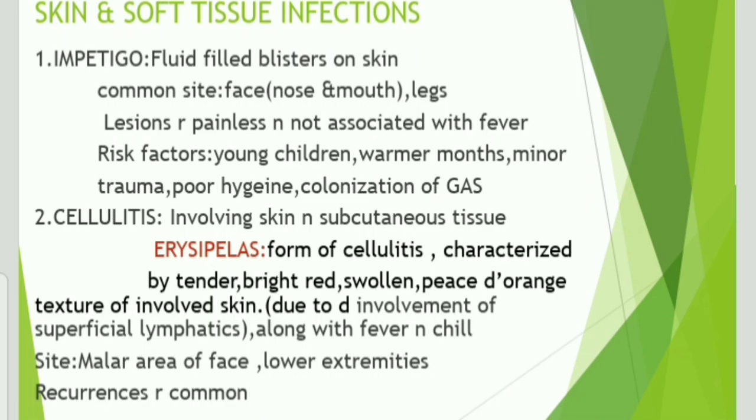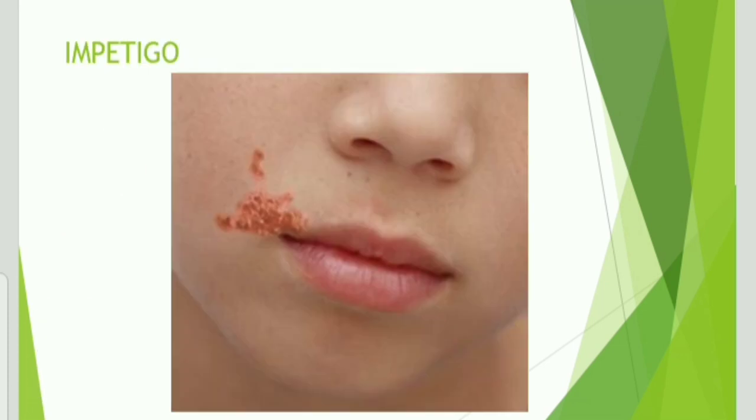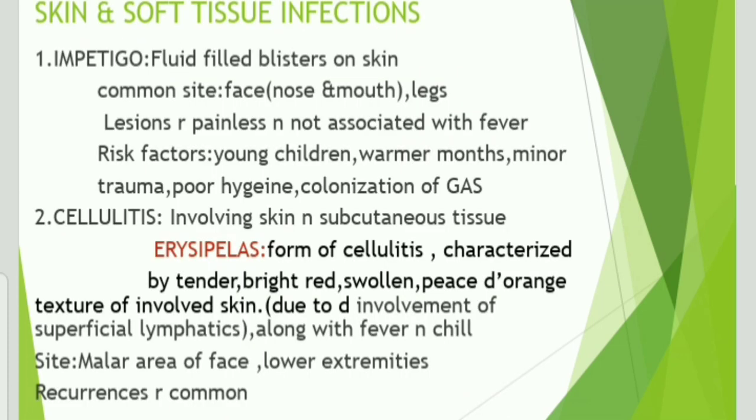The next is skin and soft tissue infections, and the first one is impetigo. It is nothing but fluid-filled blisters on the skin. The most commonly affected sites are the face, nose and mouth, as well as the lower extremities. Lesions are painless and not associated with fever. The risk factors are younger children, warmer months, minor trauma, poor hygiene, and colonization by group A streptococcus. You can see the impetigo here, the blisters, and the next one is cellulitis.